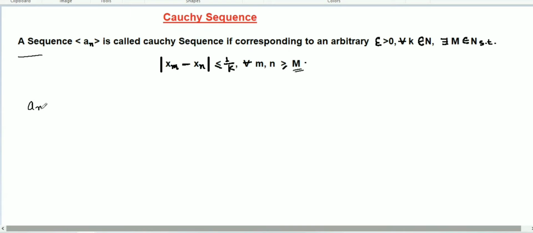So let's take this sequence a_n. If you substitute 1, 2, 3 for n, you will get this type of sequence. And it's saying a sequence a_n is called Cauchy sequence if corresponding to an arbitrary epsilon greater than 0.